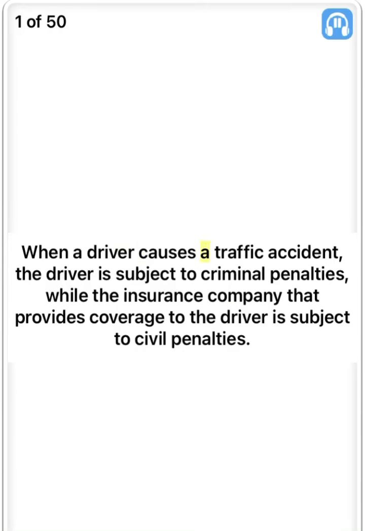When a driver causes a traffic accident, the driver is subject to criminal penalties, while the insurance company that provides coverage to the driver is subject to civil penalties. False.